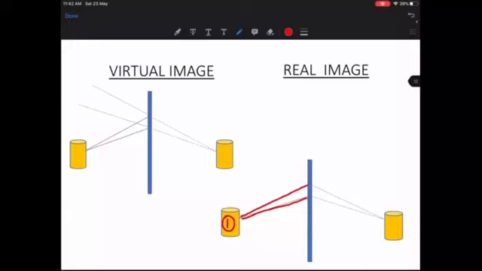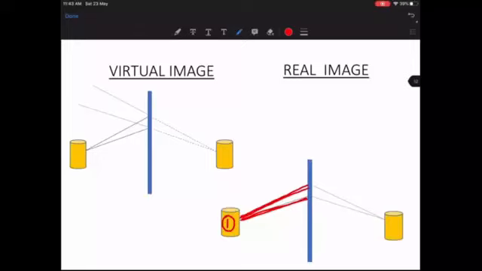There may be thousands and thousands of light rays which are coming from the object, but we are not interested in those thousands of light rays because we cannot study all of them. So we will only consider two light rays that are coming out from the object. Let's consider only two light rays.